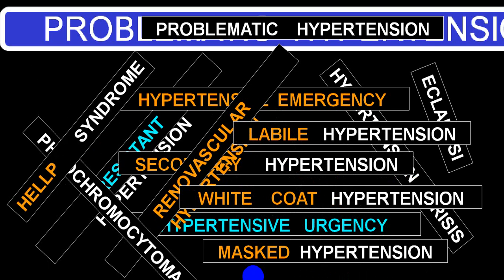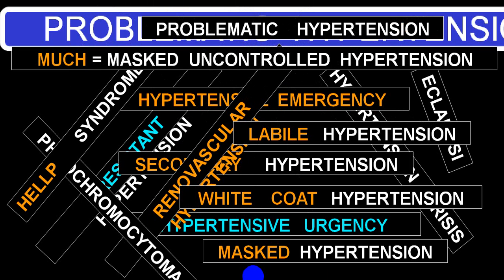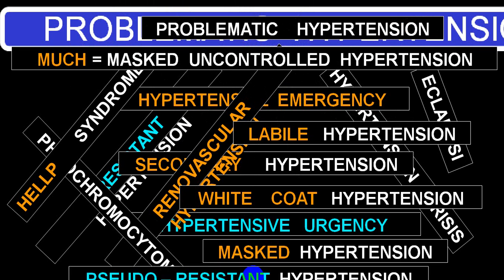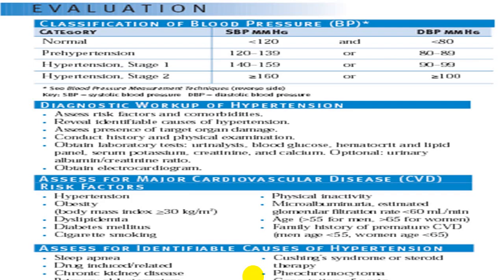There is one syndrome which is common in pregnancy, during pregnancy we call it HELLP, and there is eclampsia. We already told you masked uncontrolled hypertension. Pseudo-resistant hypertension, this also you should keep in mind. And pseudo hypertension.